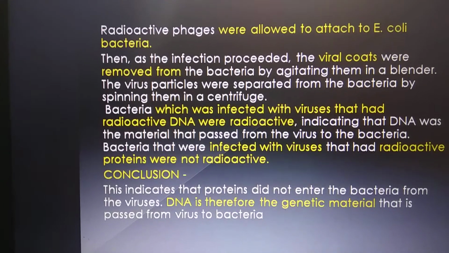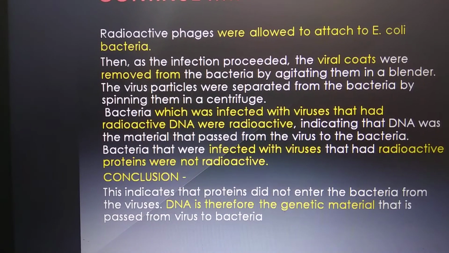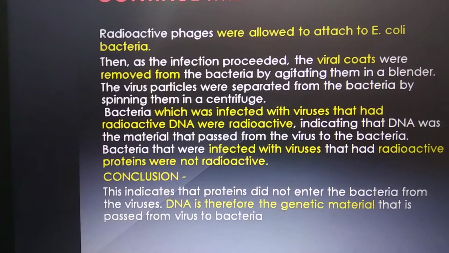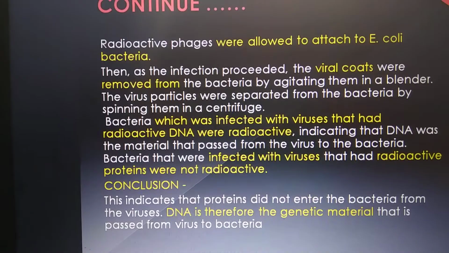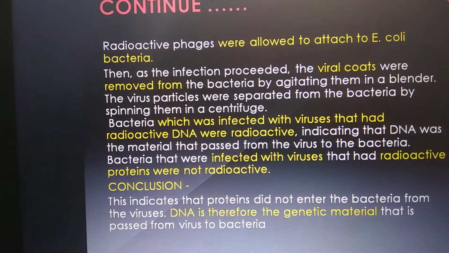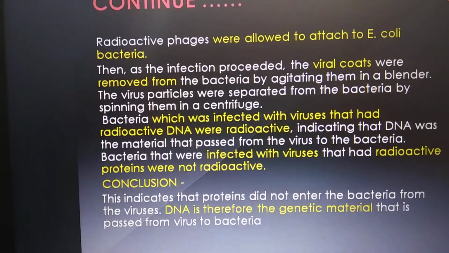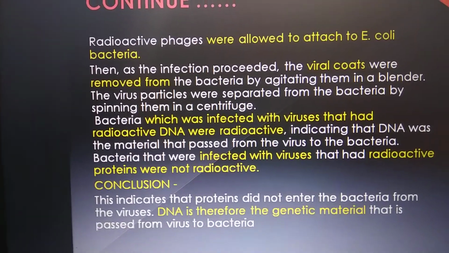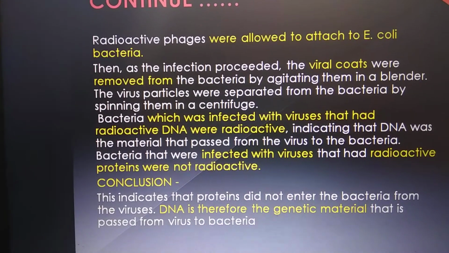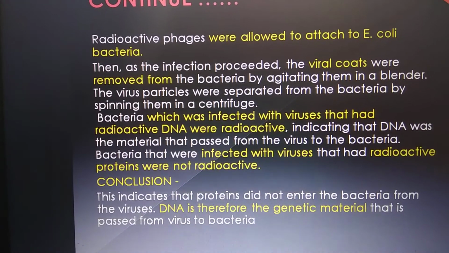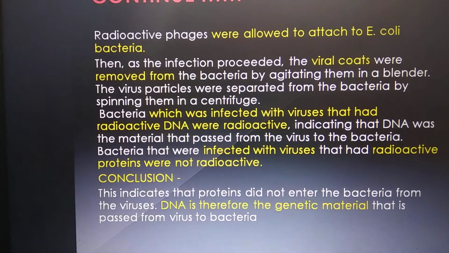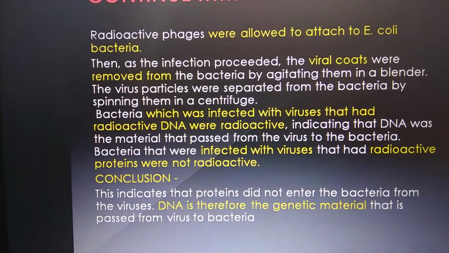So this mixture was sonicated, and that was put in a tube that contains cesium chloride for density gradient centrifugation. In density gradient centrifugation, a gradient of density, higher density on the lower side and lower density on the upper side, is formed in the tube.